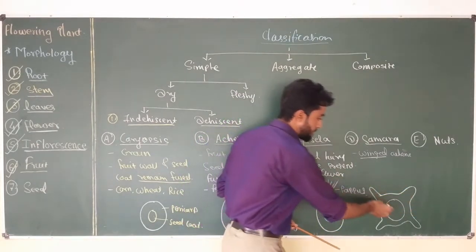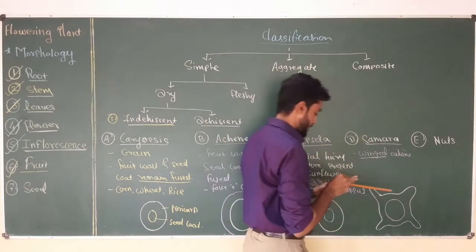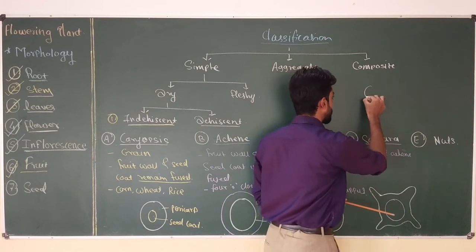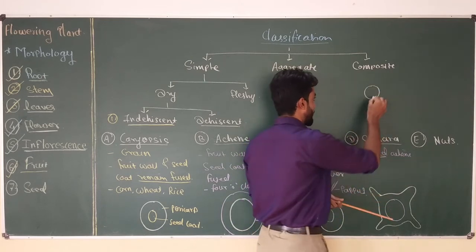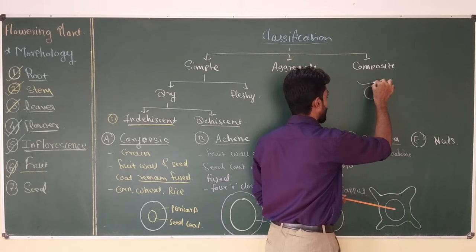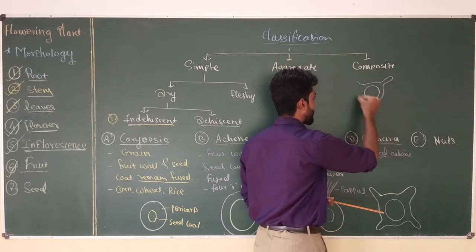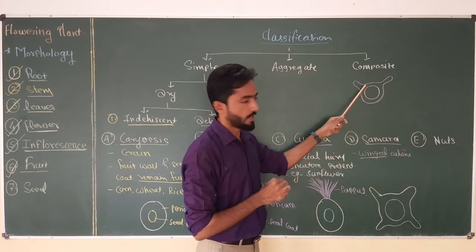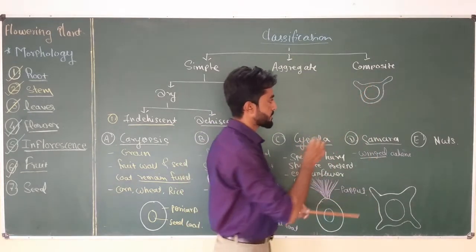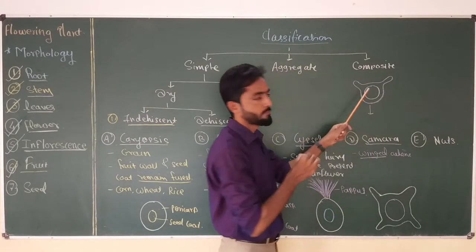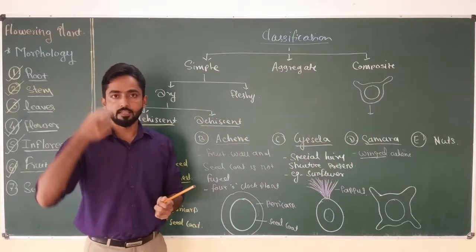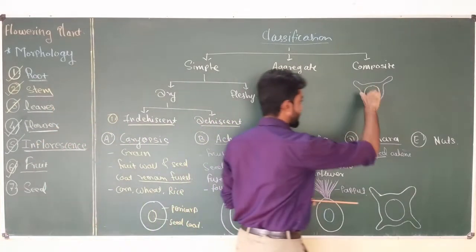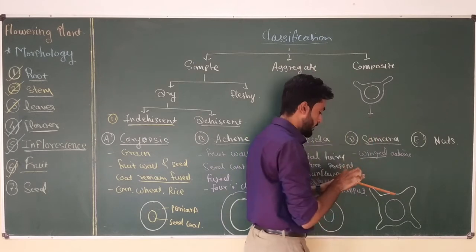Okay. So sometimes the Samara shows the wing on one side of the seed. Suppose this is the seed, and now the wing is present only on one side of the seed. Pericarp becomes wing shaped at one side of the seed, and this structure helps when this fruit falls off the plant: in the air, it automatically rotates, or auto rotates, and changes direction, so it falls on the ground like this.